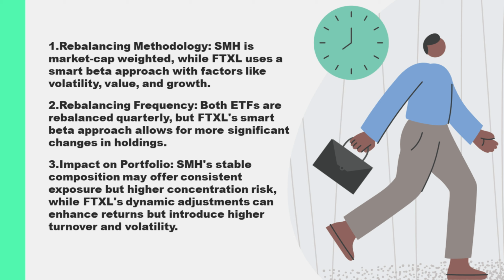SMH tracks the MVIS US-listed Semiconductor 25 Index. This index is a market capitalization-weighted index, meaning the larger the company, the greater its weight in the index. The index is rebalanced quarterly, which ensures that the portfolio reflects the latest market capitalizations of its components. However, because SMH's index is heavily weighted towards the largest semiconductor companies, the rebalancing process mainly adjusts the weights of the largest holdings relative to one another rather than significantly changing the composition of the ETF.